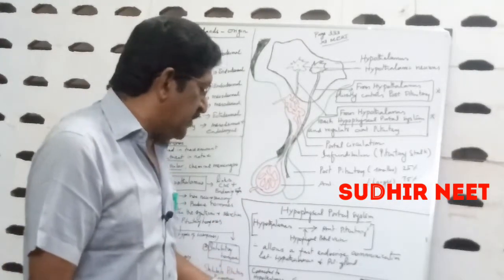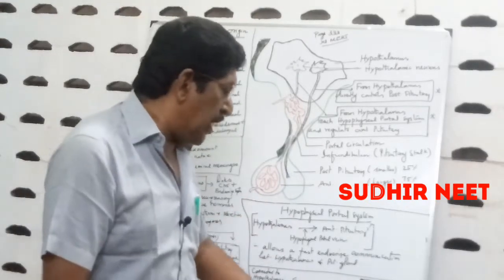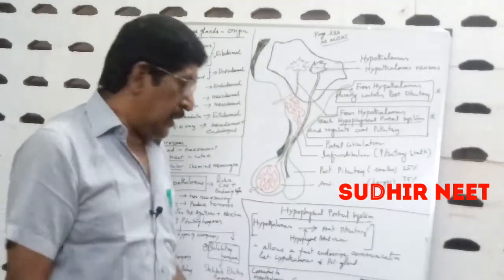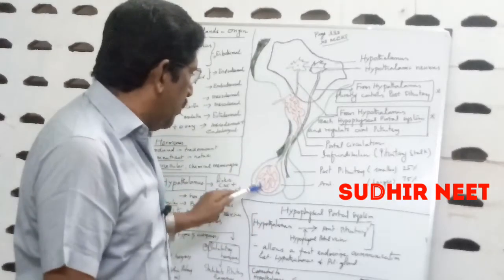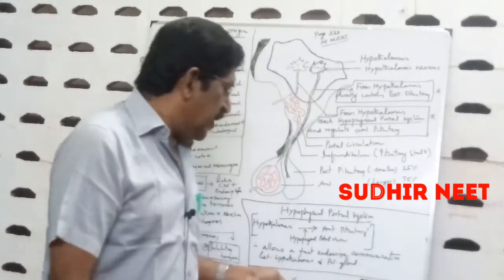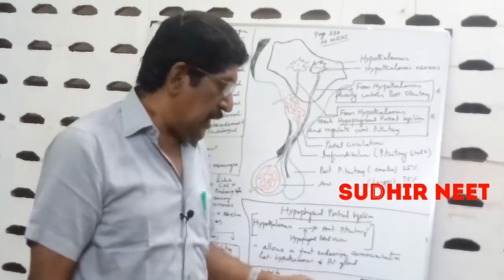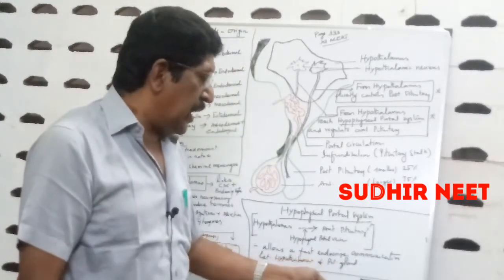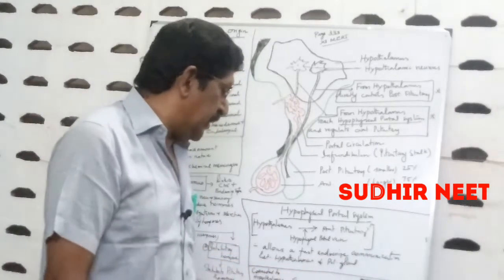The neurohypophysis is also called the pars nervosa. The anterior pituitary, the larger part of the pituitary, has two parts, pars distalis and pars intermedia.